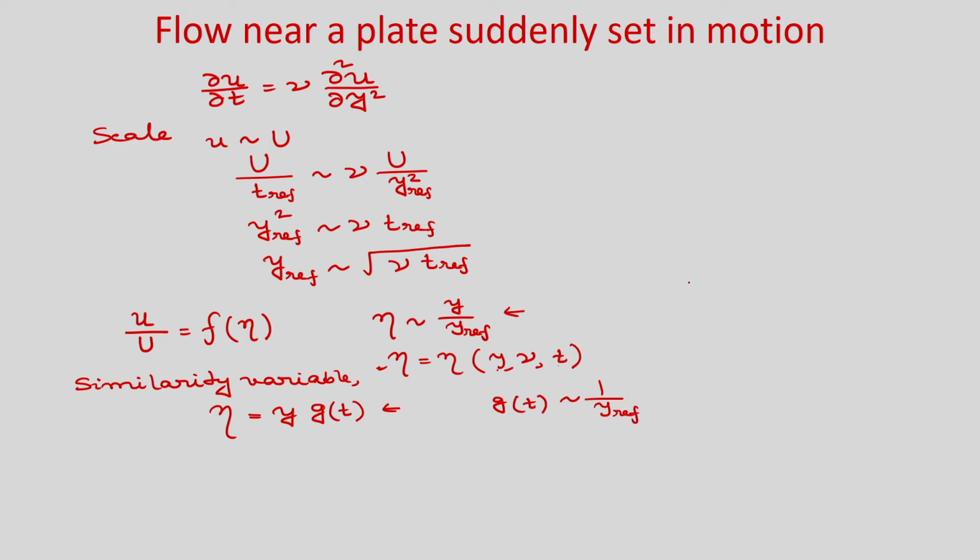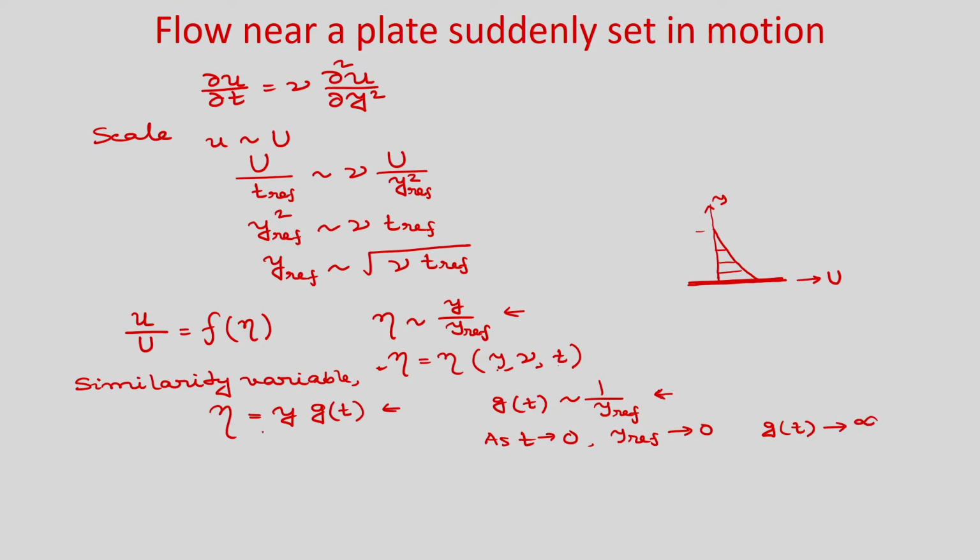You can see, if you have this plate moving with a constant velocity U, as you go in the y direction, there will be the effect of this motion of this plate up to a certain region, and that is your y reference. So, you can see as t tends to 0, obviously y reference will tend to 0, because the penetration depth will tend to 0. So, g(t) will tend to infinity from this relation.